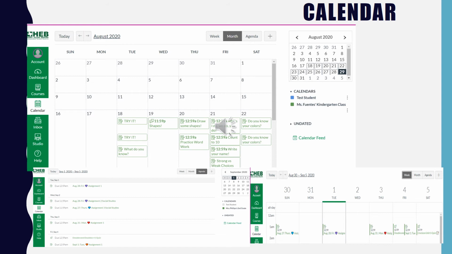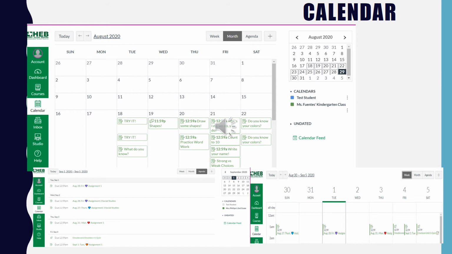If you want to see all of your due dates for every class in one place, then you can go back to your dashboard and find your global or course navigation menu and click on the Canvas calendar. I hate to sound like a broken record, but the calendar will show you items that have a specific due date, like assignments, quizzes, and discussions.